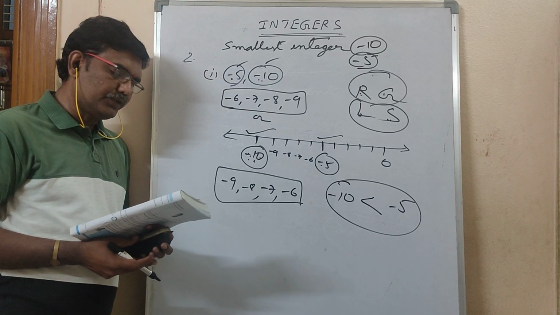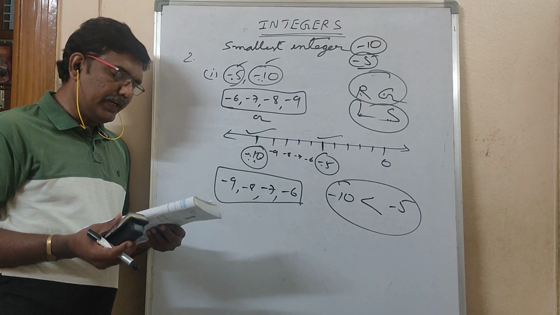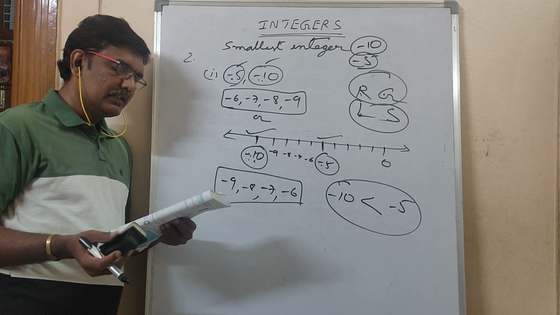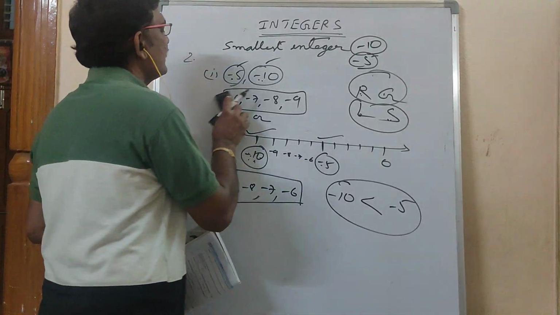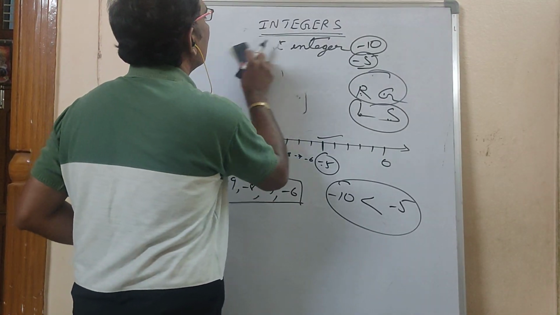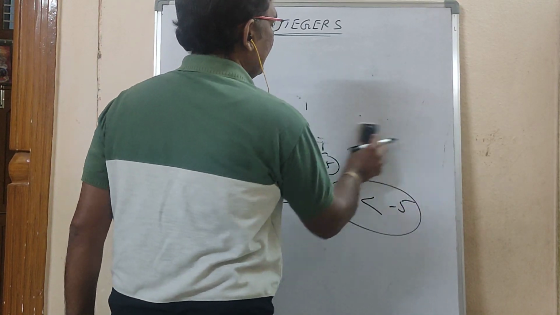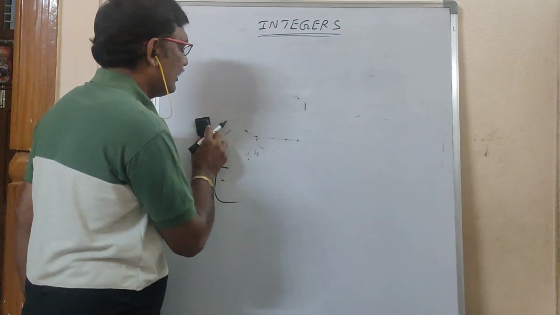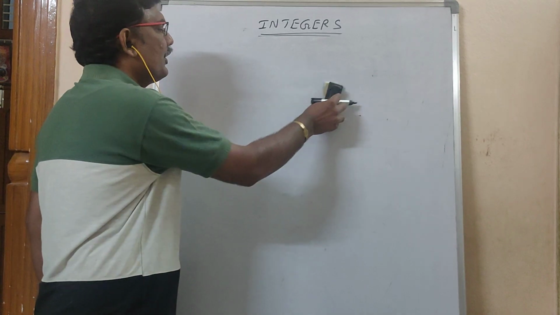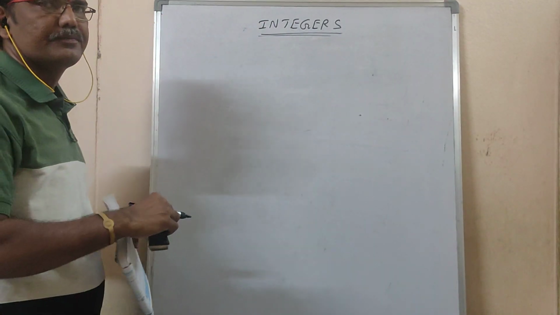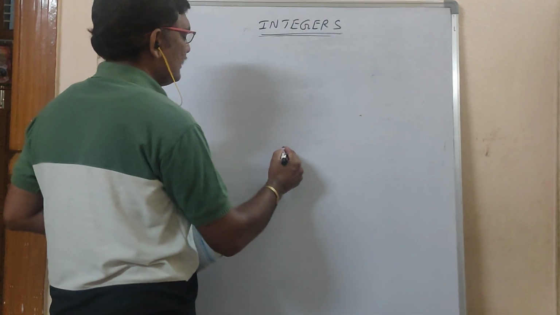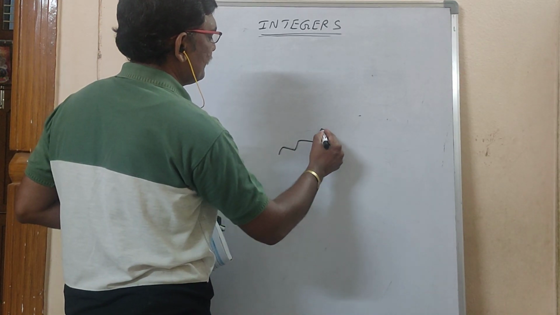Next, go for the third question. Write the following integers in ascending order, smallest to biggest. Ascending. Okay. In your house, steps will be there or not? Steps from down to up is ascending.